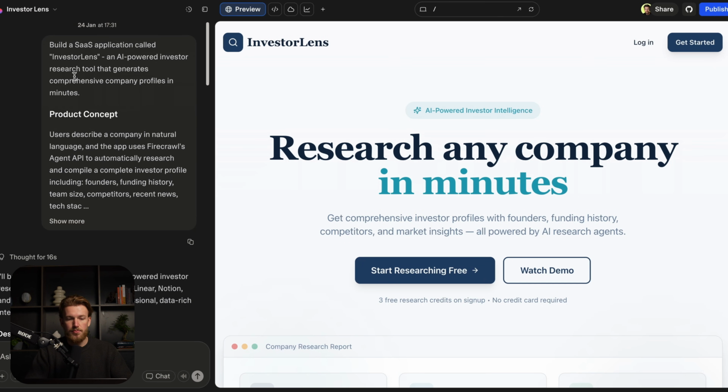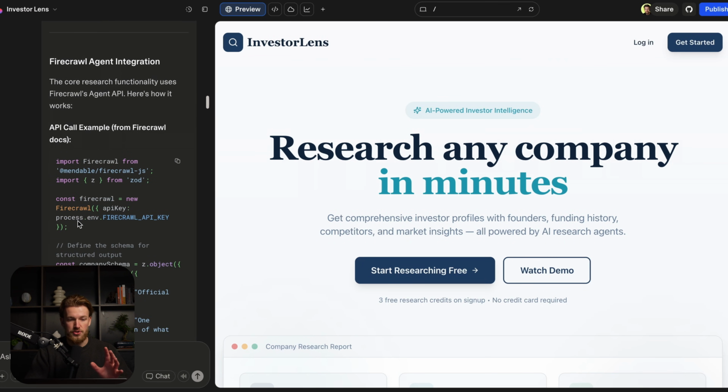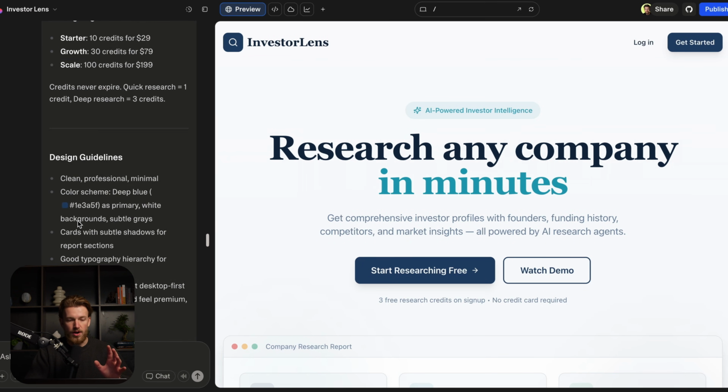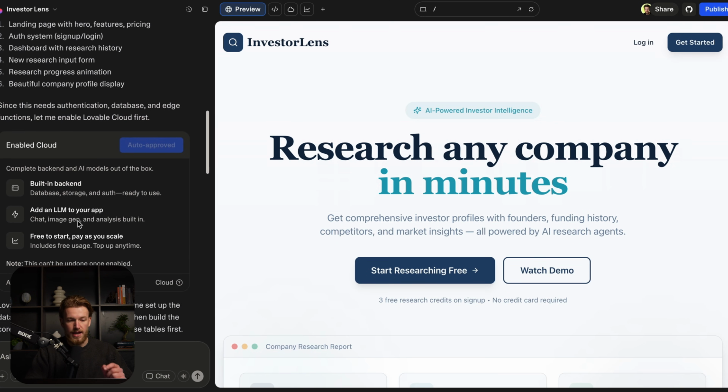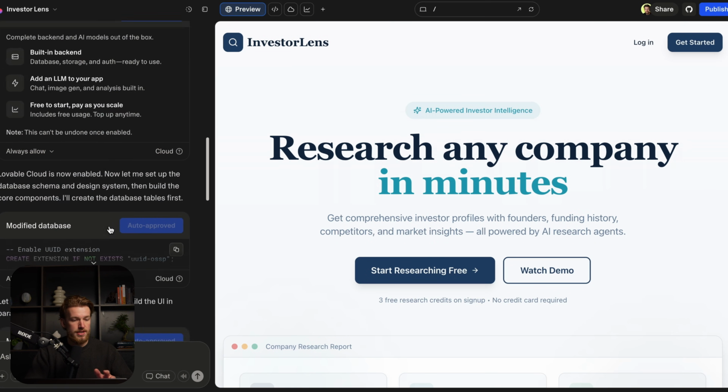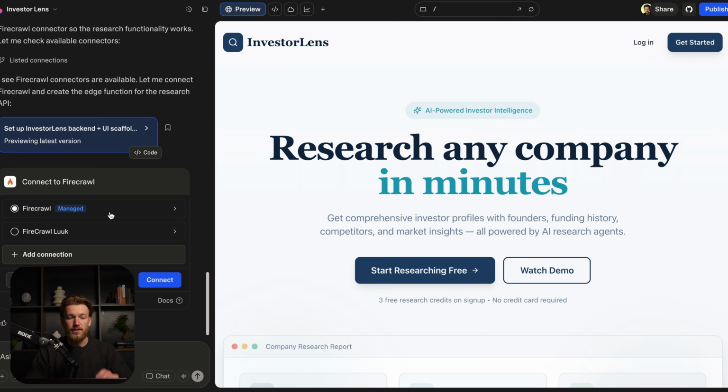So this is our prompt, and this only took one prompt, as you can see. We then have our first result. So it enabled cloud. It made some database changes, and it is now asking us to connect our Firecrawl. And we can use the managed Firecrawl, which is actually the Firecrawl of Lovable, but we want our own. So I have Firecrawl Look right here.